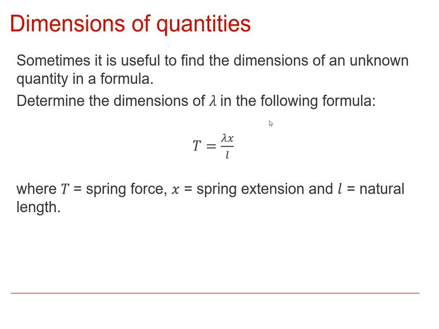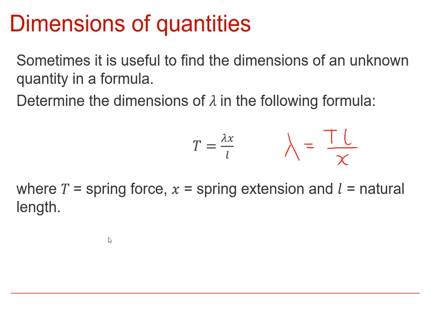Now sometimes it's useful to work out the dimensions of a quantity which appears in a formula like this. So this formula is associated with extensions of springs. We're told here that the T here is a force, x is an extension, which is a length, the length by which a spring's been extended, and L is the natural length of the spring. So if I'm interested in the dimensions of lambda, it's going to be sensible to begin with to rearrange this as lambda equals T L over x.